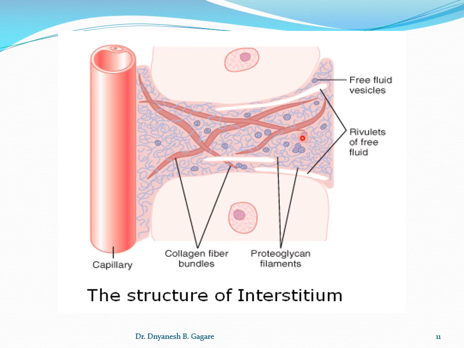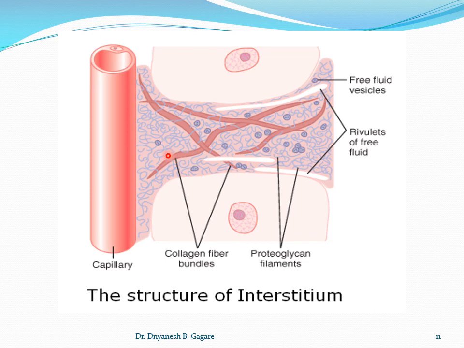Then this tissue fluid is formed, you know, if you see this, there is a fluid. How is it formed? It is formed by filtration and diffusion. So from the capillary, there is filtration or diffusion. Fluid can be transported in two ways: either there is filtration or there is diffusion of the substances. Okay, we'll go there in the formation.